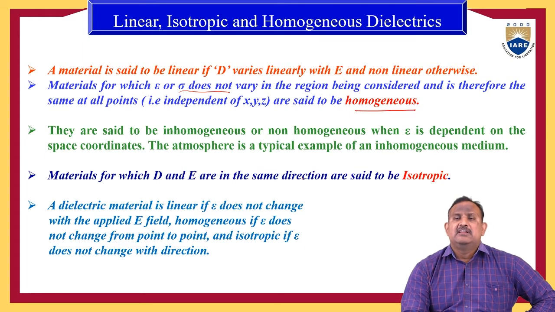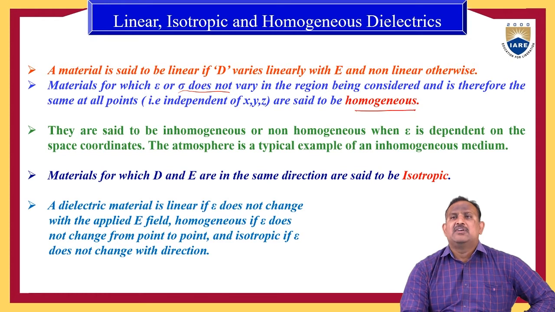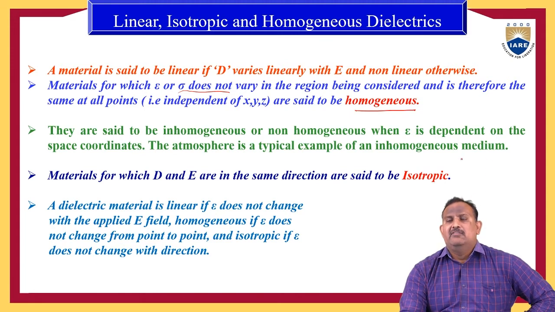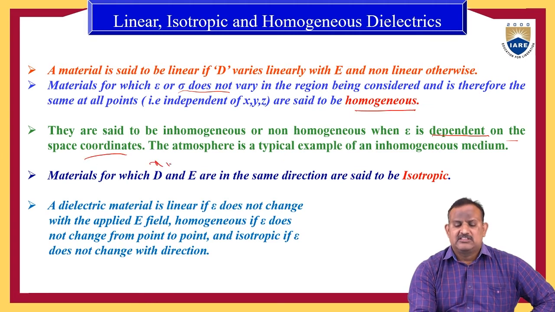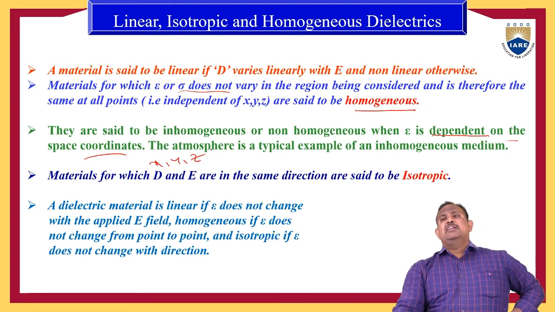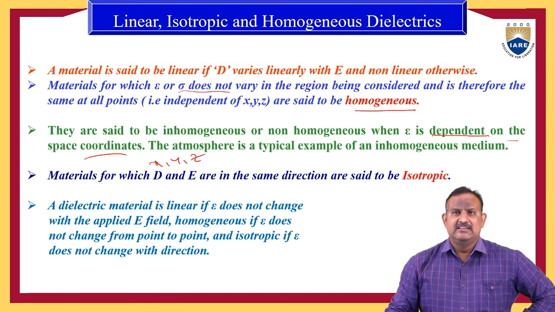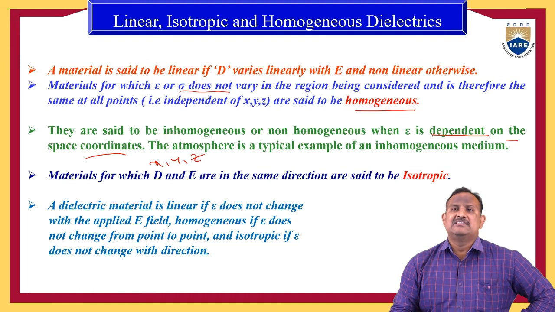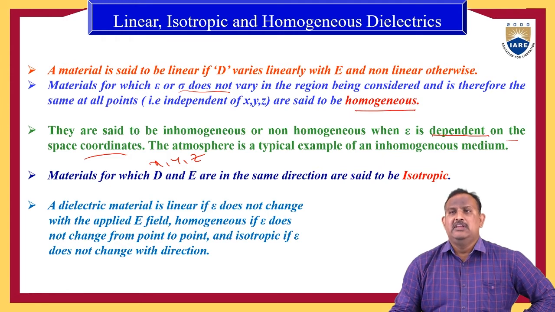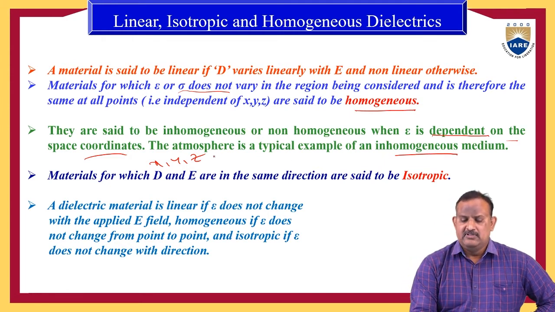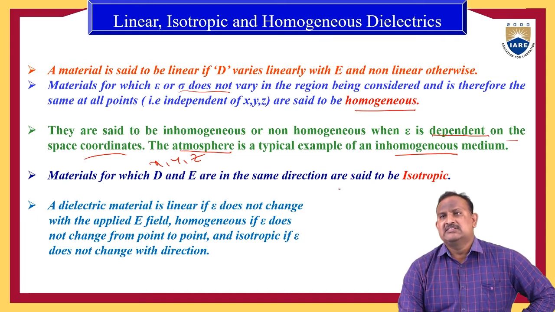If epsilon or sigma is independent of the x, y, z coordinates, then we can call the material a homogeneous medium. They are said to be inhomogeneous or non-homogeneous when epsilon is dependent on the space coordinates x, y, z. If epsilon depends on the space coordinates x, y, z, then we can call the material an inhomogeneous material. The atmosphere is a typical example of an inhomogeneous medium.